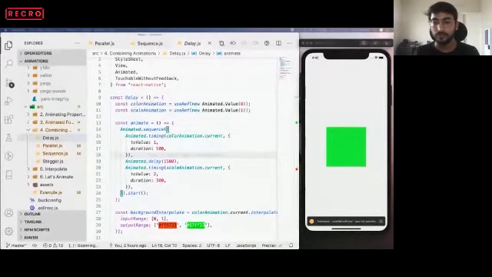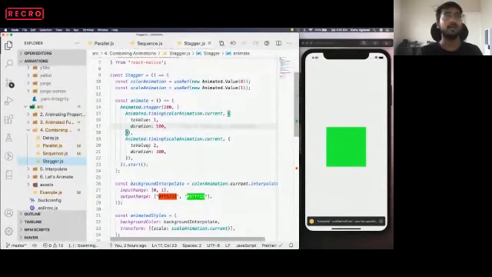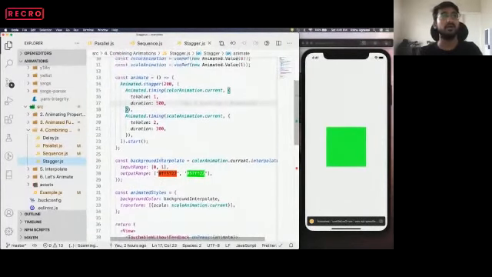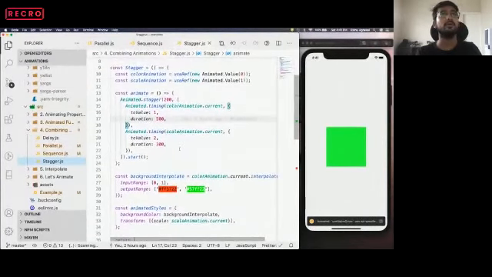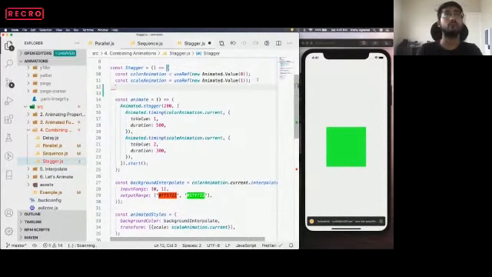Moving to the next question: what if we have three animations that we want to stagger? Yeah, definitely. Let's say we have three animations that we want to stagger. I can just show you the example over here. In this stagger animation, we are doing color and scale. Let's say we also do a translate animation.